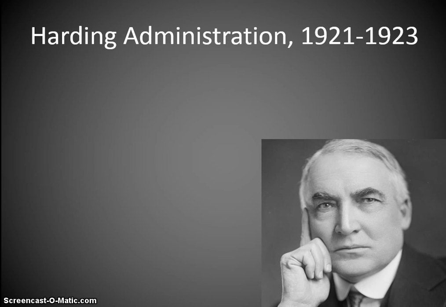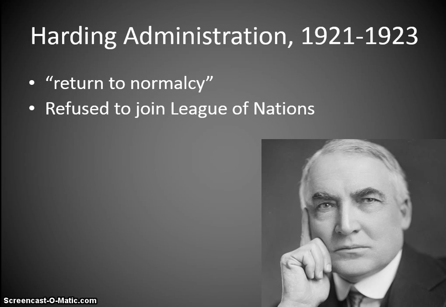Now we're going to get into the Harding administration, 1921 to 1923, and this is Warren G. Harding. And he had this policy of return to normalcy. It's after the war, and the United States is trying to adjust back to how it was before the war, hence return to normalcy. He refused to join the League of Nations, so he was one of those supporters of Henry Cabot Lodge, and to not join the League of Nations, he believed we should be isolationist.